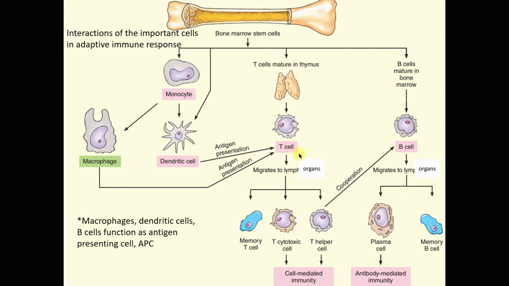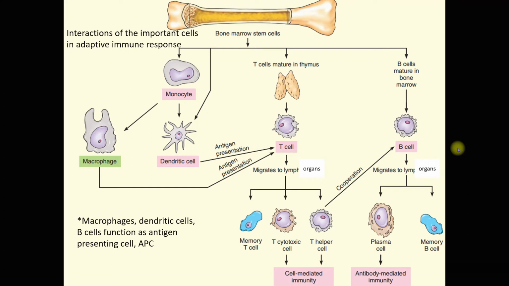Now, this T cell. There are many types of T cell. We have the helper T cell, we have the cytotoxic T cell, and then memory T cells. These memory T cells apparently came from the helper T cells. Then we also have suppressor T cells. We will discuss that later. Apparently, this cytotoxic T cell and helper T cell are involved in cell-mediated immunity.